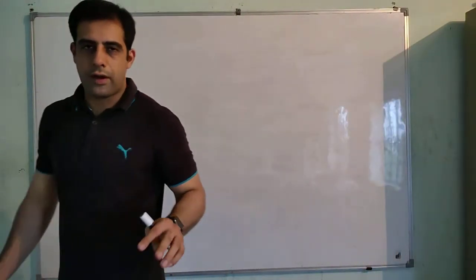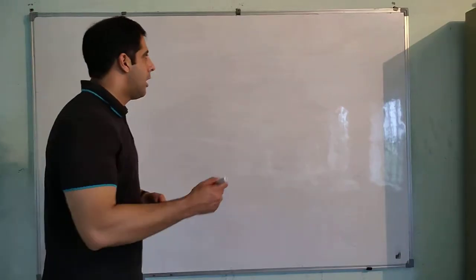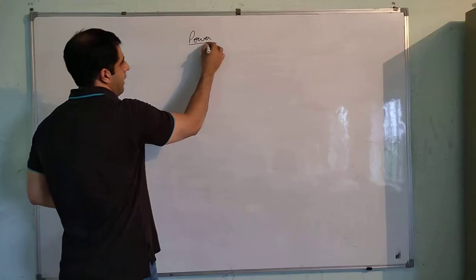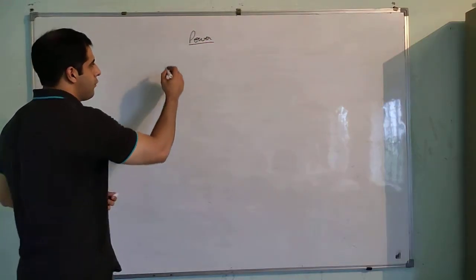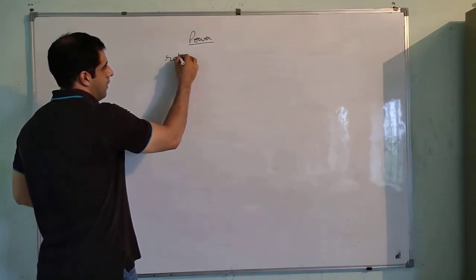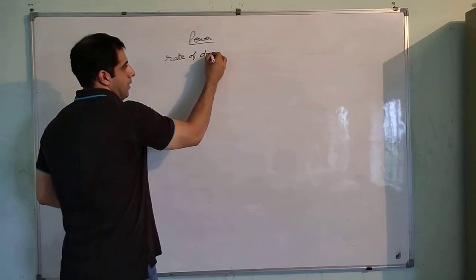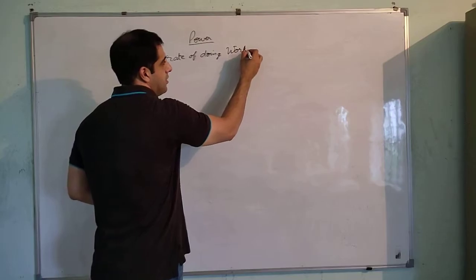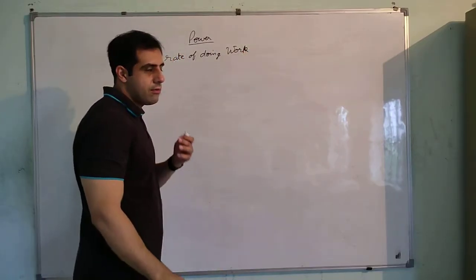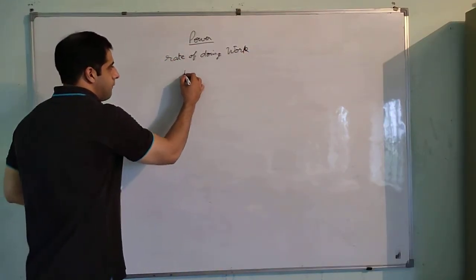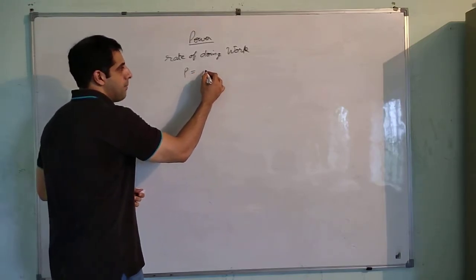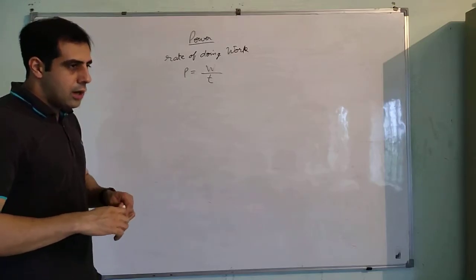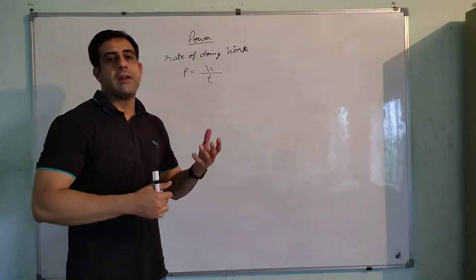Now let us come to the final topic of this chapter, and it is called power. The definition of power is the rate of doing work. The rate at which we are doing work will give us the value of power. So if P is power, then power will be equal to W by T. The time that we took to do a certain amount of work, that will be our power.